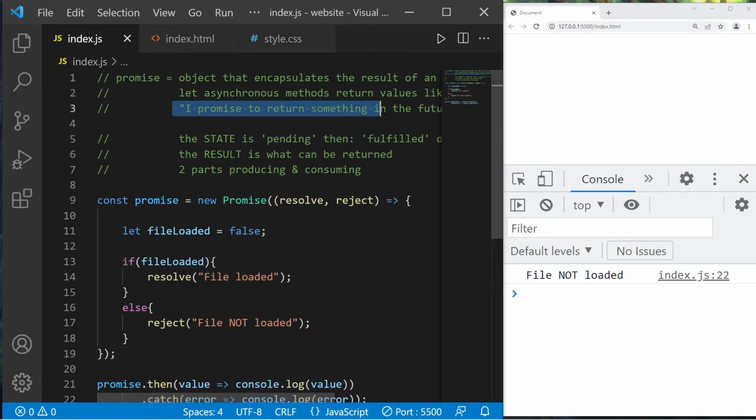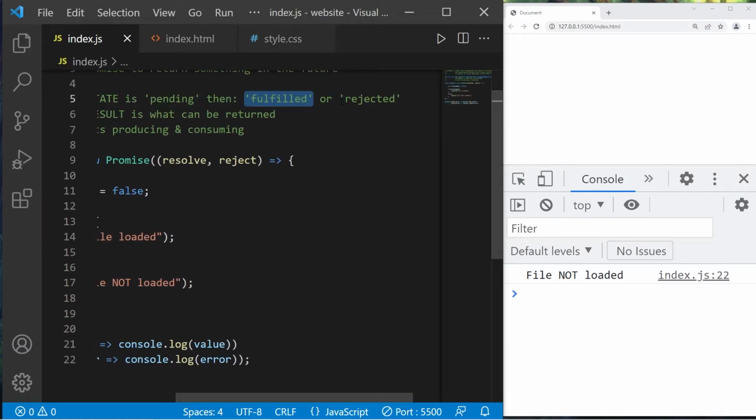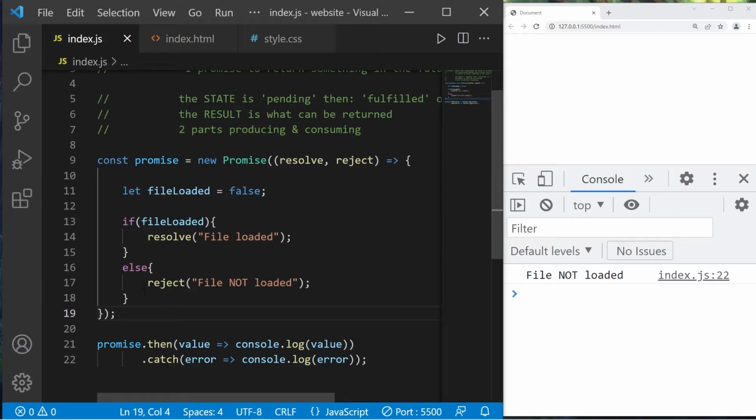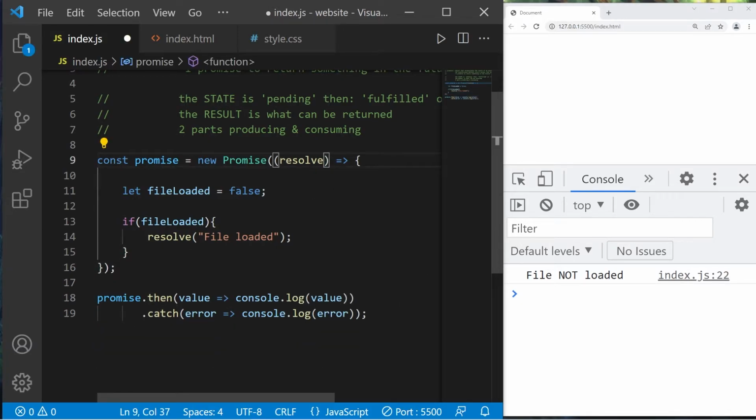It's a promise to return something in the future. The state is pending, then it's either fulfilled or rejected. Now, you don't necessarily need to reject a promise. This would still work too. But it doesn't do anything.